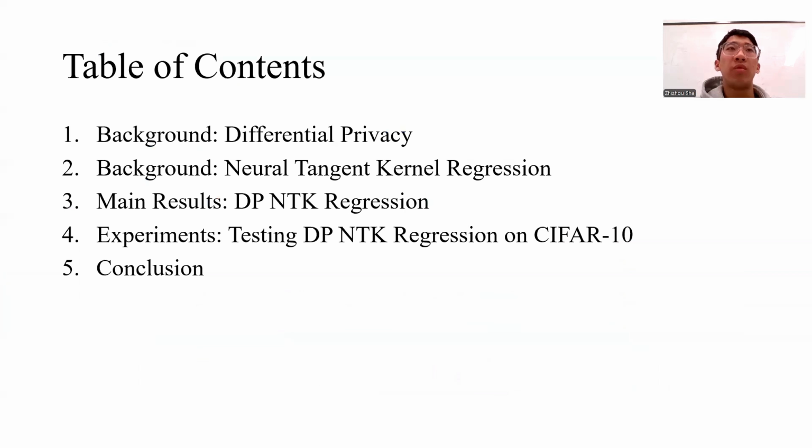Today, my presentation will go in the following order. First, we will introduce the background of differential privacy. Then we will introduce the background of neural tangent kernel regression. Then we will present our main result, DP-NTK regression. And we will also present our experiments where we test our DP-NTK regression on the CIFAR-10 dataset. Finally, we will briefly conclude our contribution.